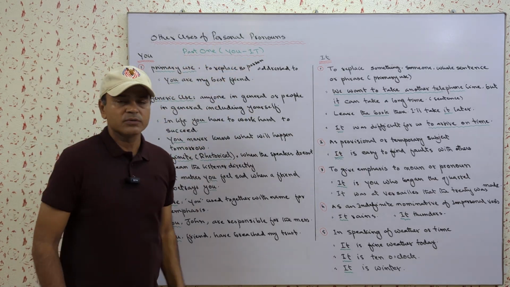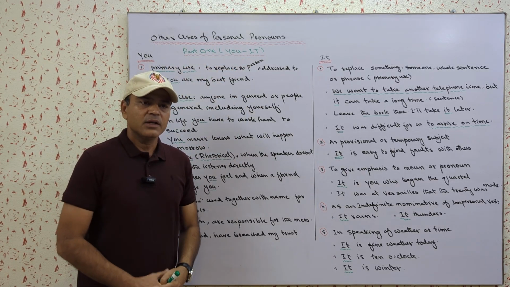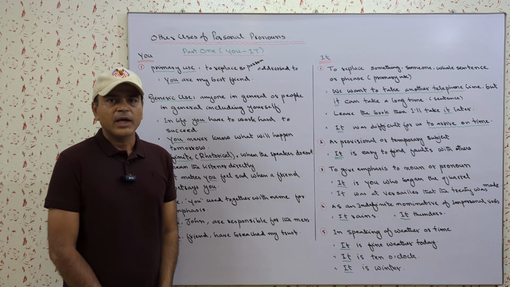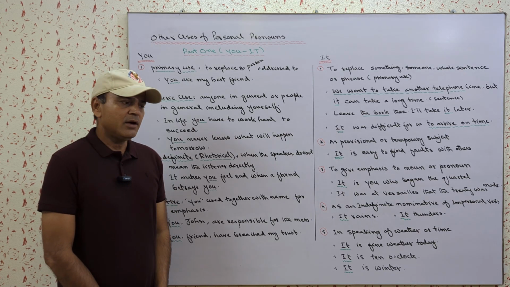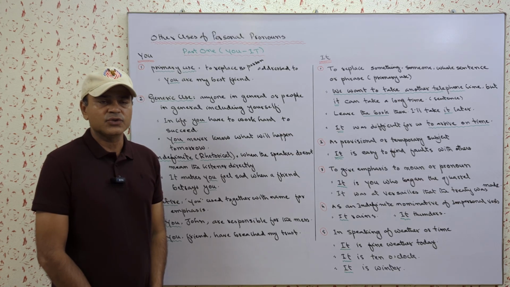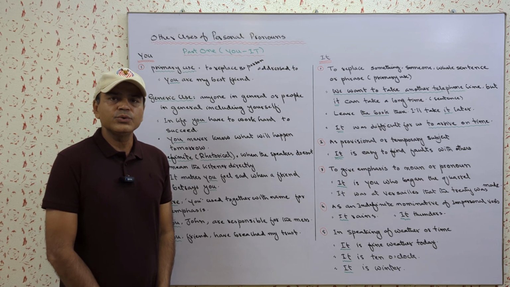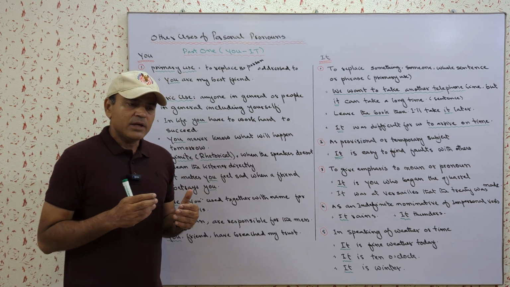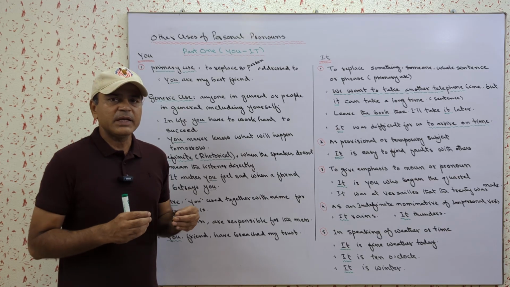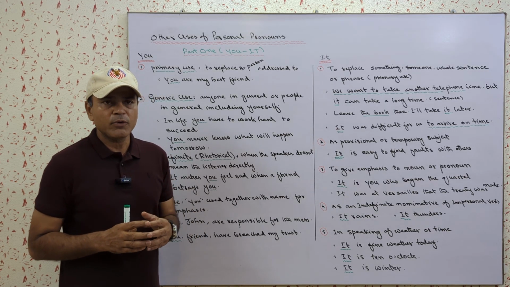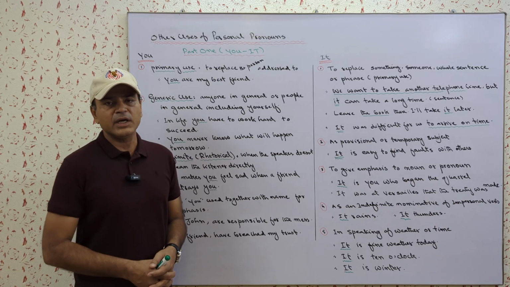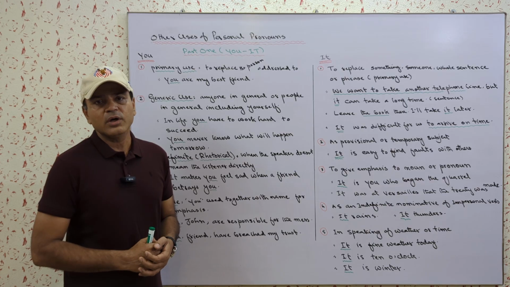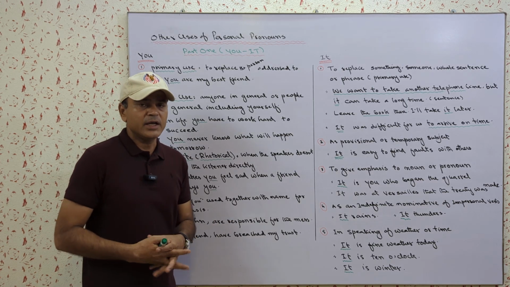The topic I am going to speak on today is the other uses of personal pronouns. In our last lecture, we learned the definition of pronoun and personal pronouns, and we have 7 personal pronouns in English, that is I, we, you, he, she, it, and they. Their basic use is simply to replace a noun. But these personal pronouns have also some other uses in the English language. So let's learn about them, how they are used in different ways in English.